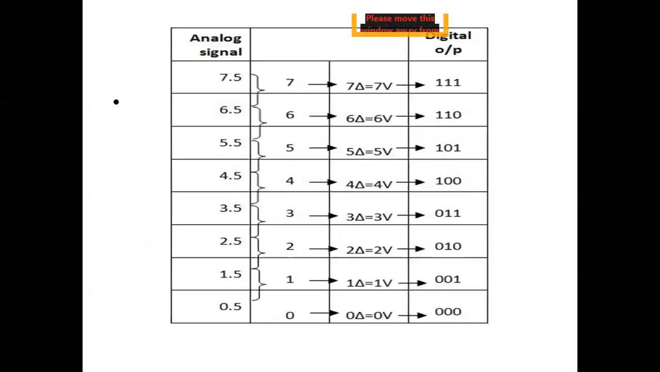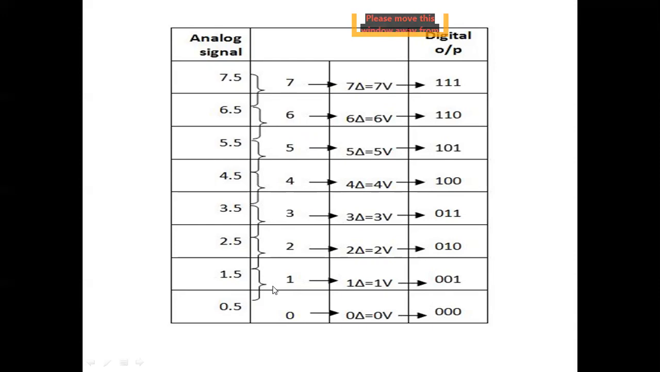Now it is explained in the signal. Example: analog signal 7.5, 6.5, 5.5, 4.5 up to 0.5. 0.5 means delta equal to 0 volt. It is 0 0 0. If you are getting 0.5, it means we can consider our input will be 0 0 0.